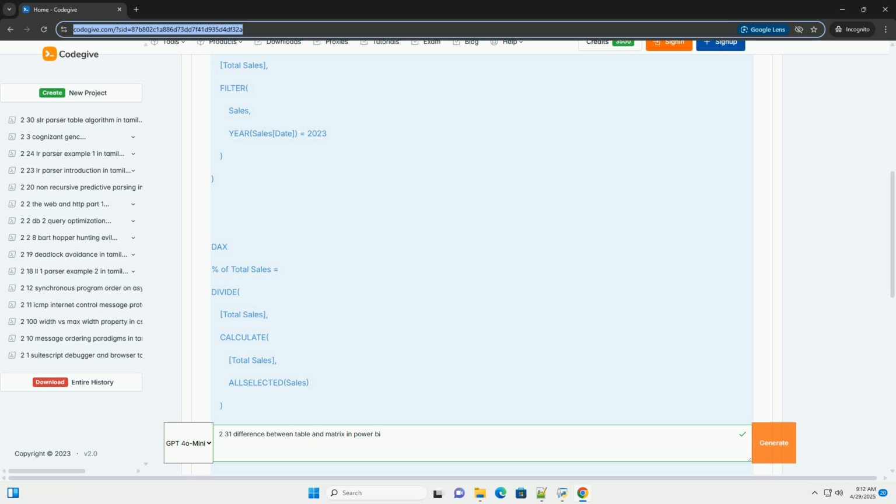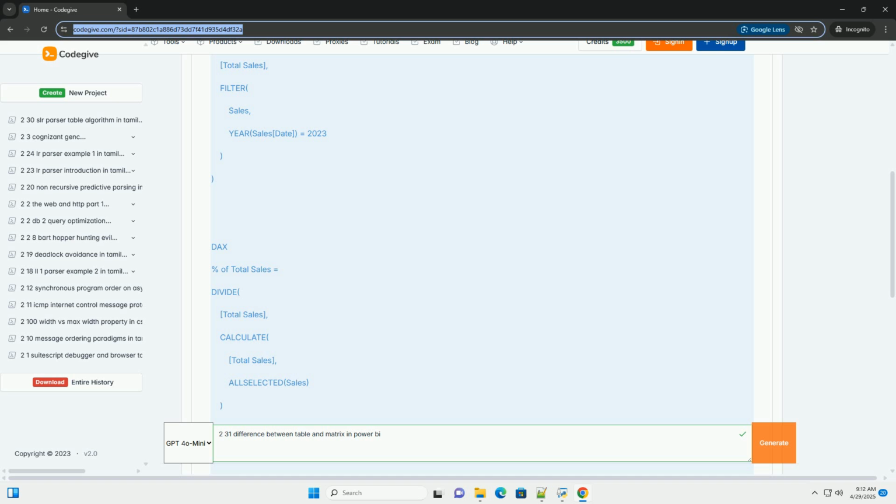C. Measure for percentage of total, especially useful in a matrix. This measure calculates the percentage of total sales for each category displayed in the matrix. ALLSELECTED on sales removes any filters that have been applied to the rows or columns of the matrix, allowing you to calculate the percentage of the grand total.